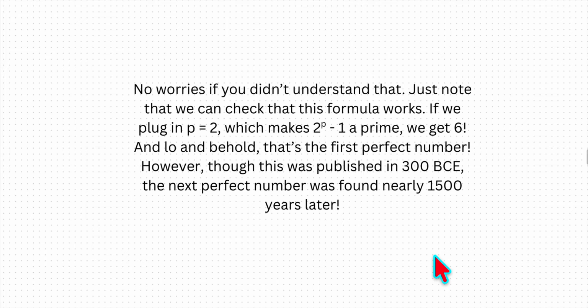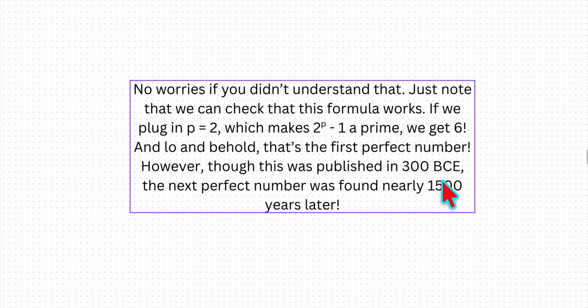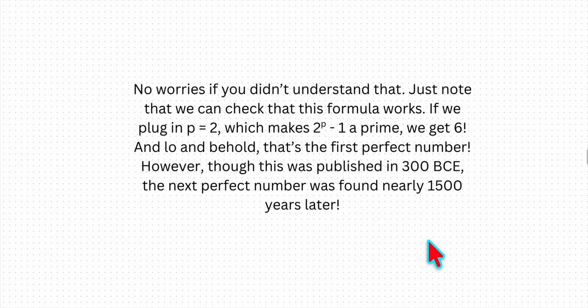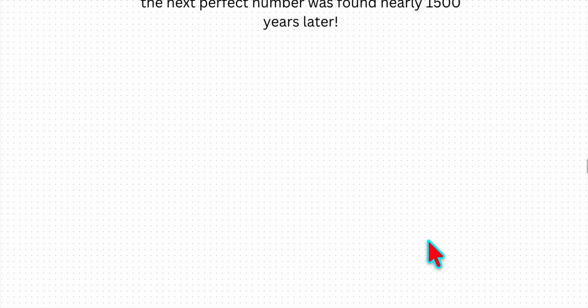If we plug in p equals 2, which makes 2 to the power of p minus 1 a prime, or 3, we get 6. Lo and behold, that's the first perfect number. However, though this was published in 300 BCE, the next perfect number is found nearly 1500 years later.